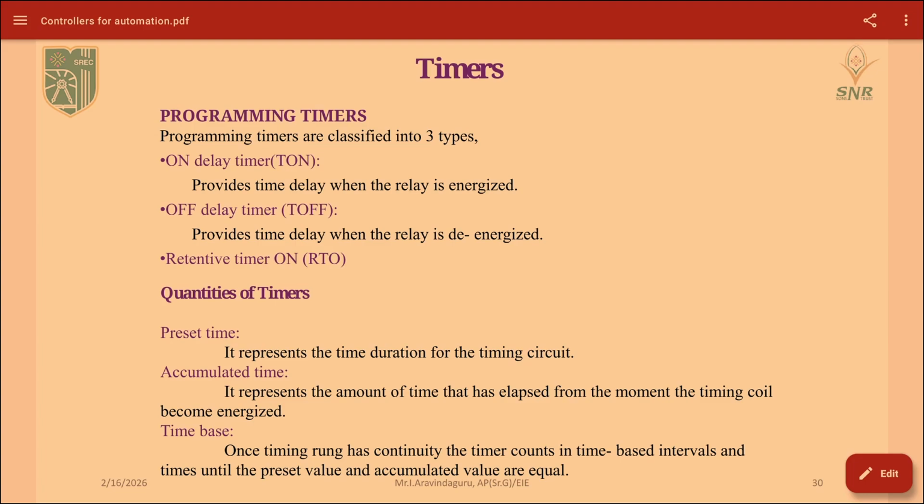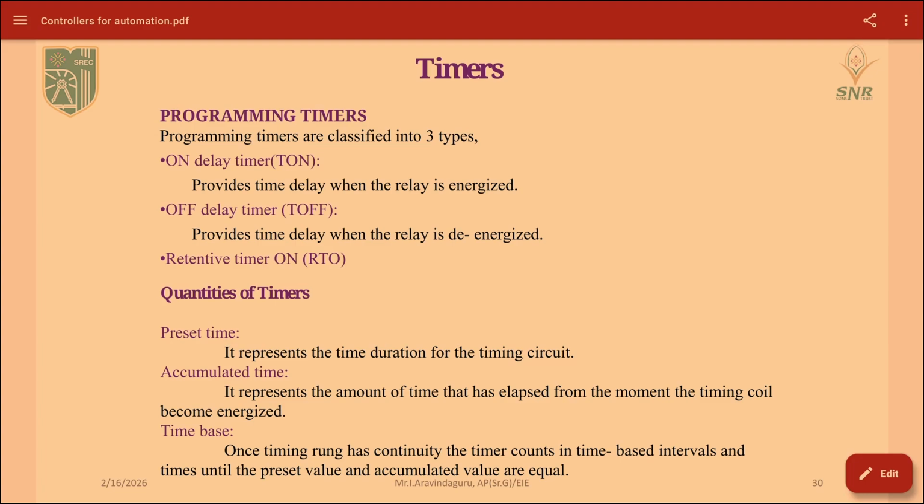There are 3 types of timers available. One is the on delay timer, next one is the off delay timer, and the retentive timer. Here, on delay timer means we can provide time delays when the relay is energized. If we want to switch off the device using a delay, we can use this off delay timer, and a retentive timer is used to reset the timers.